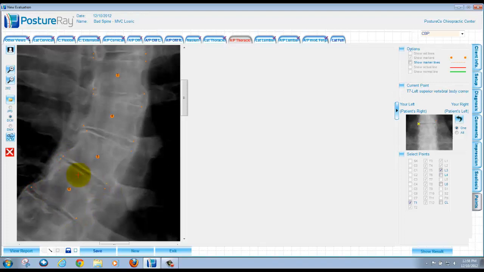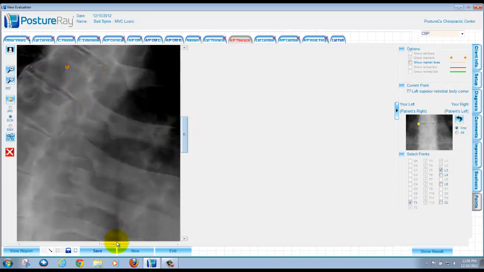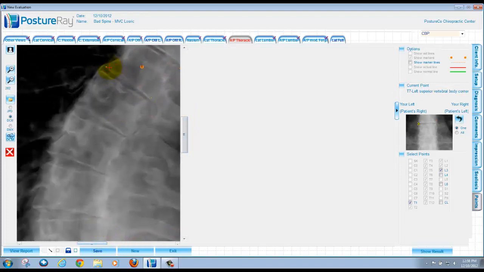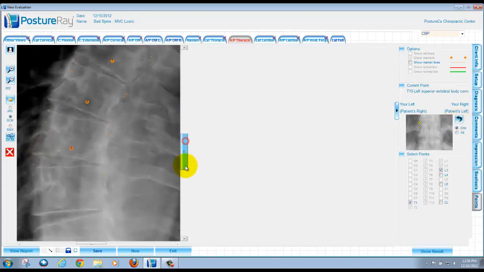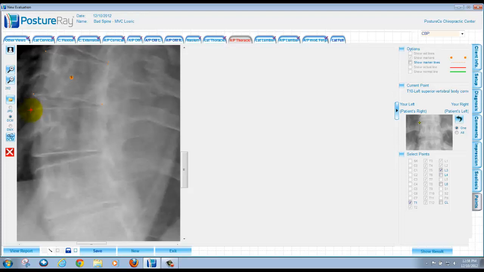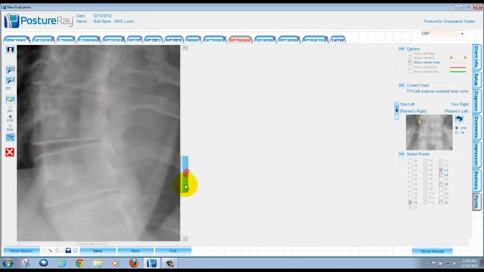When you get into that scoliotic area, you want to make sure we're really getting the end plates as best as we can, because the Cobb method of analysis is very sensitive to end plate angulation. If that end plate is off, then it's going to change the measurement.